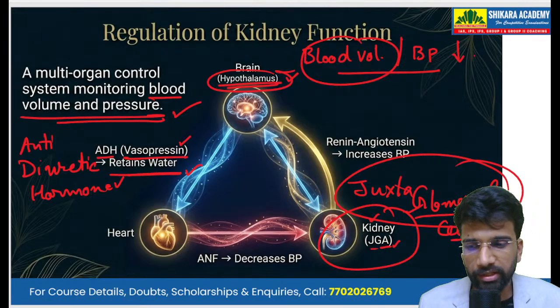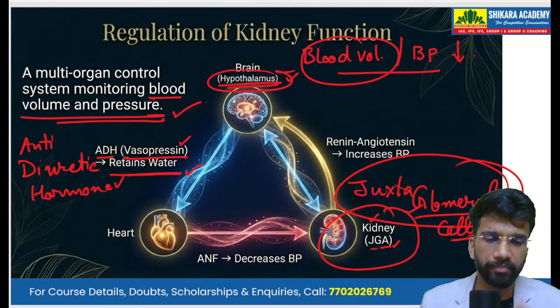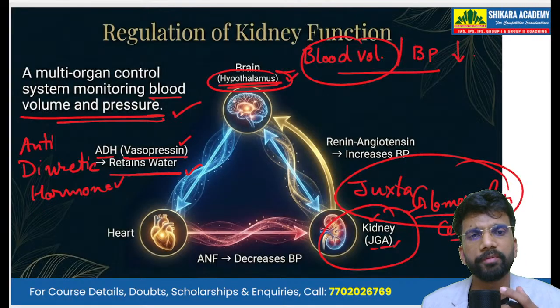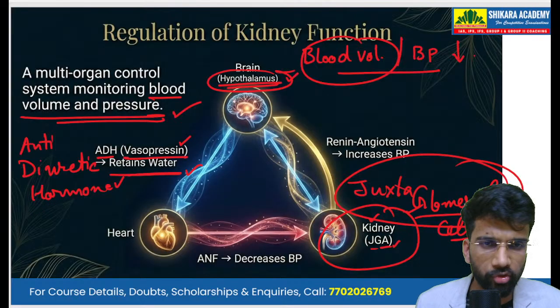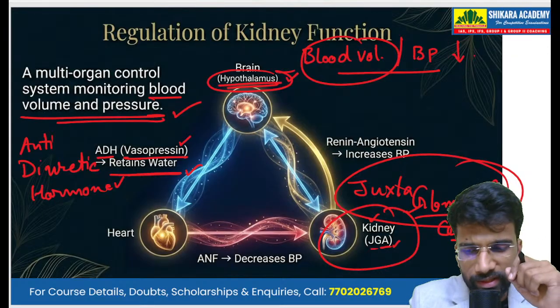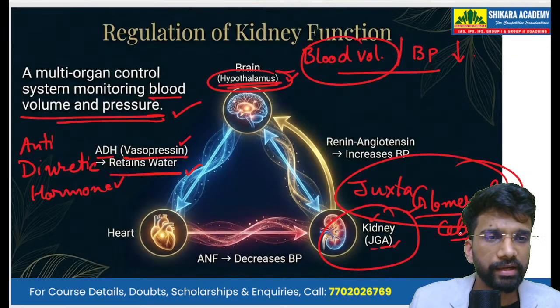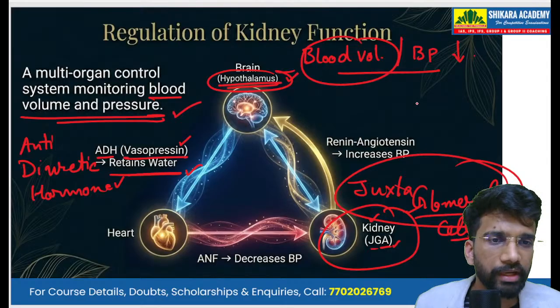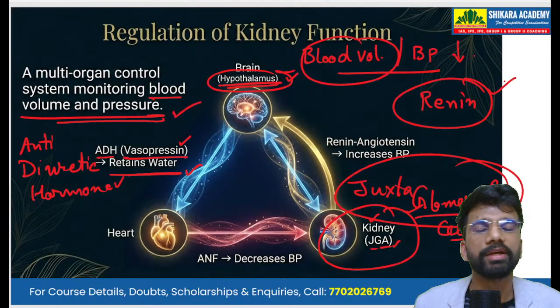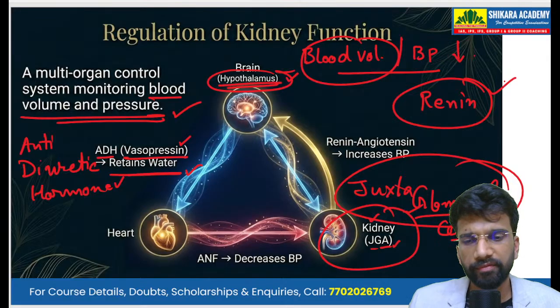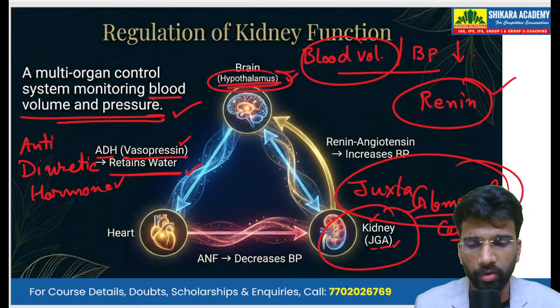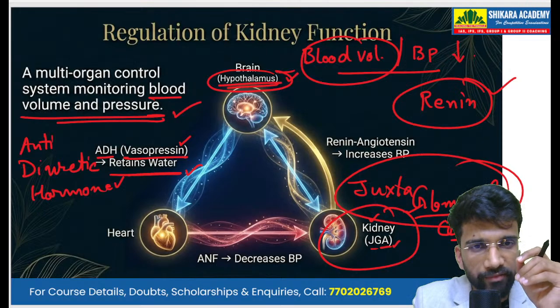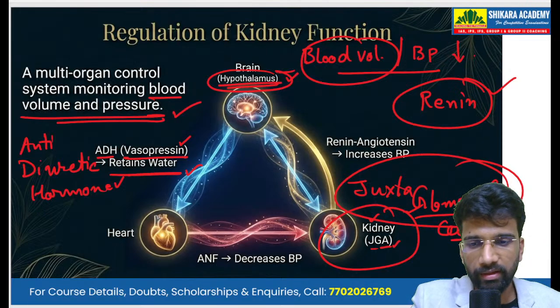So in the kidney, suppose we have low blood pressure. During low blood pressure or during low blood volume, the kidneys secrete or release the hormone that is known as renin. The kidneys secrete renin, which is an enzyme and a hormone. This renin converts angiotensin.